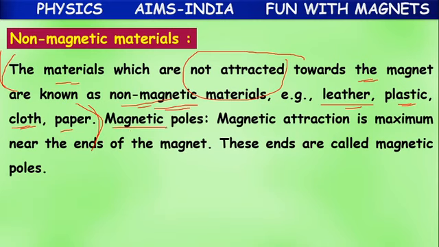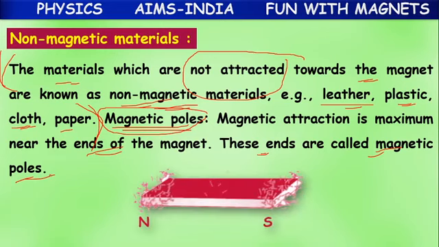Actually the magnets will have poles. We are saying that a magnet has attraction power, but where does that attraction happen? From which place? The maximum attraction is located at the ends of the magnet. So these ends are called magnetic poles.